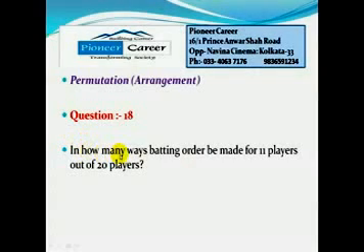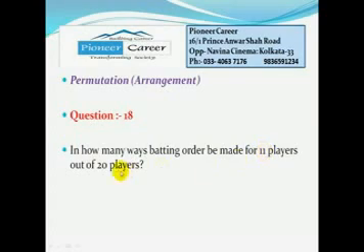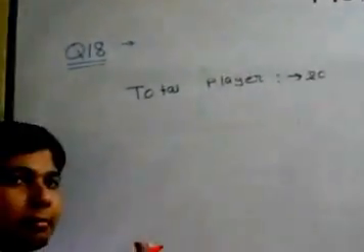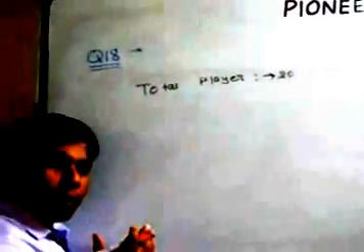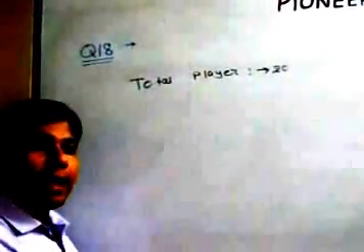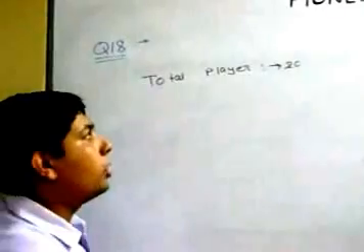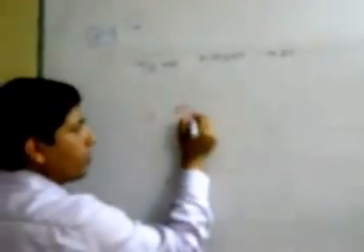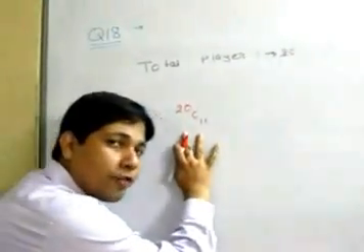Next question is, in how many ways can a batting order be made for 11 players out of 20 players? In other words, we have to arrange these 11 players according to their batting order. Here in this case, the total number of players is 20, and we have to arrange them in 11 different places. Means first of all, we have to select 11 players, and then we have to arrange those 11 players as the batting order. So let's solve it step by step. The first step is to select 11 players out of 20. How many ways can we do that? 20C11. So we have made the selection of 11 players.